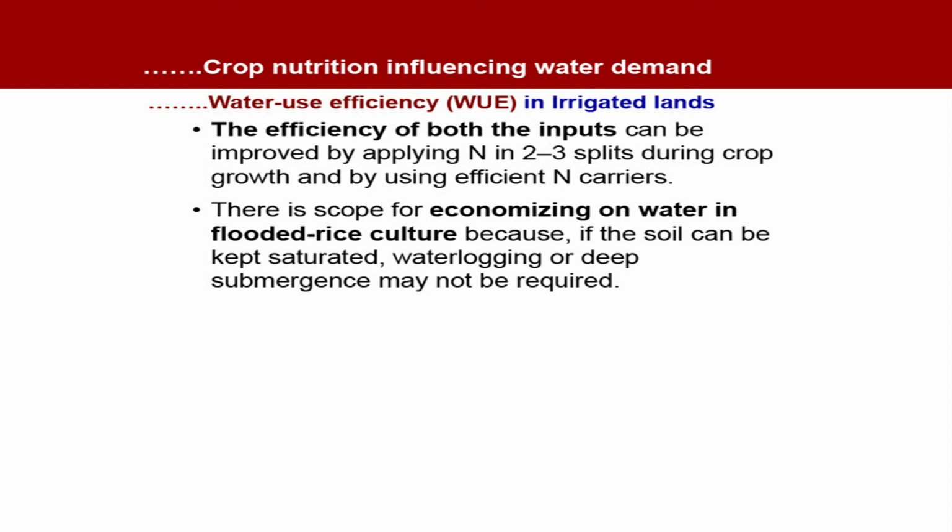There is scope for economizing on water in flooded rice culture, because if the soil can be kept saturated, waterlogging or deep submergence may not be required. There are some alternative methods of rice production that consume less water and give very good nutrient use efficiency. Such methods are system of rice intensification, direct seeded rice, rice on beds and some aerobic situations, aerobic rice. So, these kinds of rice can be adopted wherever we have a shortage of water supply.